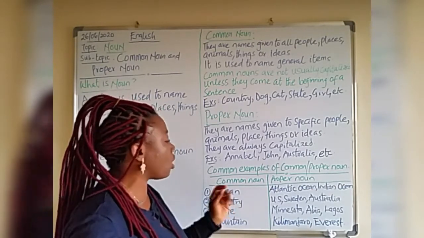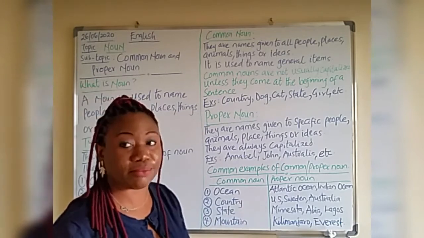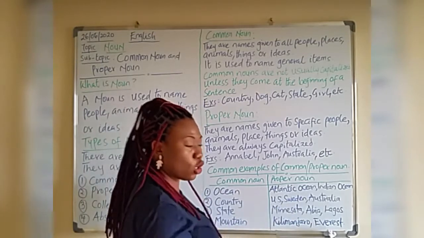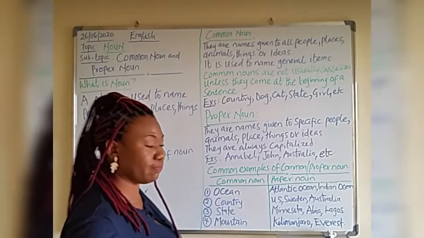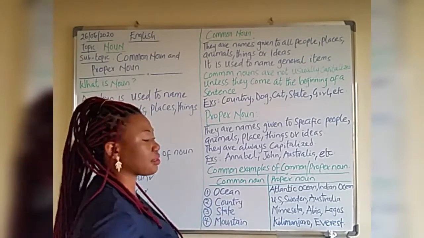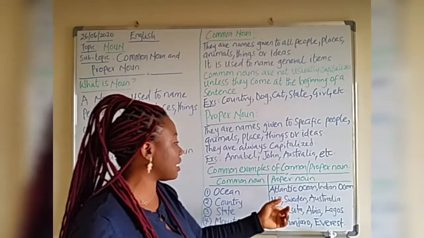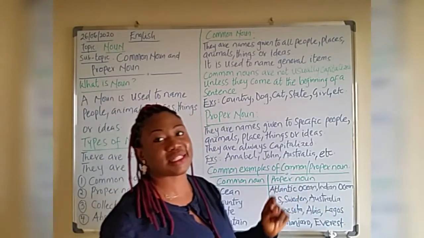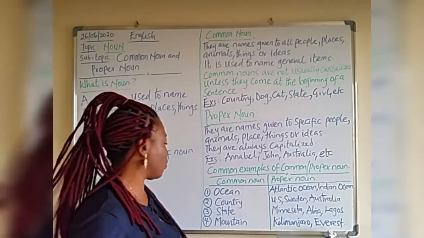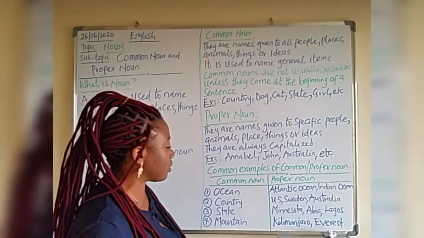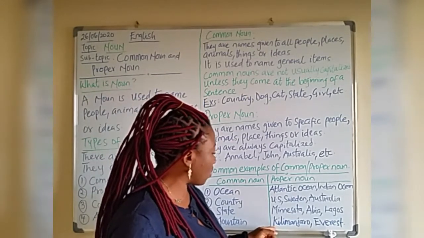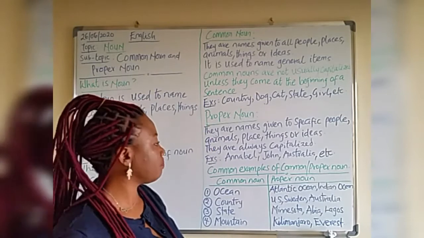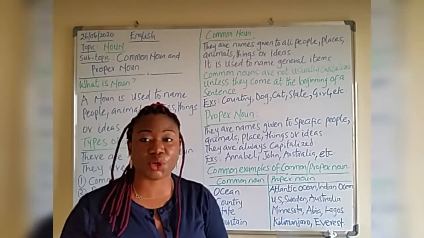And the second example will be country. Country is a general name. For the proper noun would be United States, US, Sweden is a country, Australia is a country. Then we have the states. Minnesota is a state in the United States of America. Abia is a state in Nigeria. Lagos is a state in Nigeria. And there are others too. Then the next example would be mountain. The types of mountain we have are Mount Kilimanjaro, Mount Everest, and others. So this is a very, very simple subject.